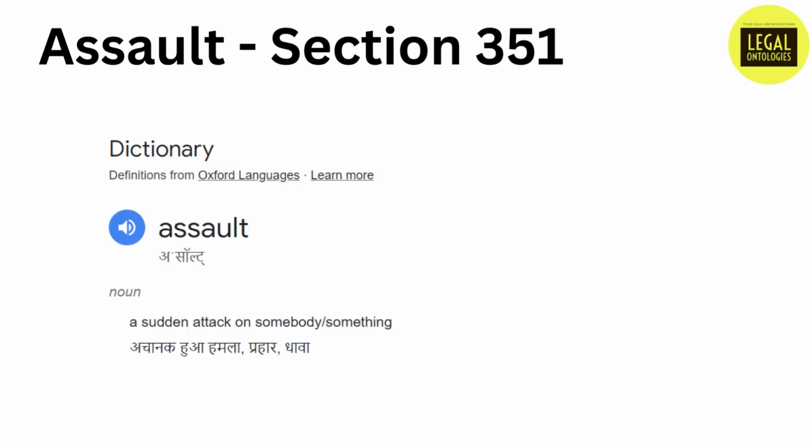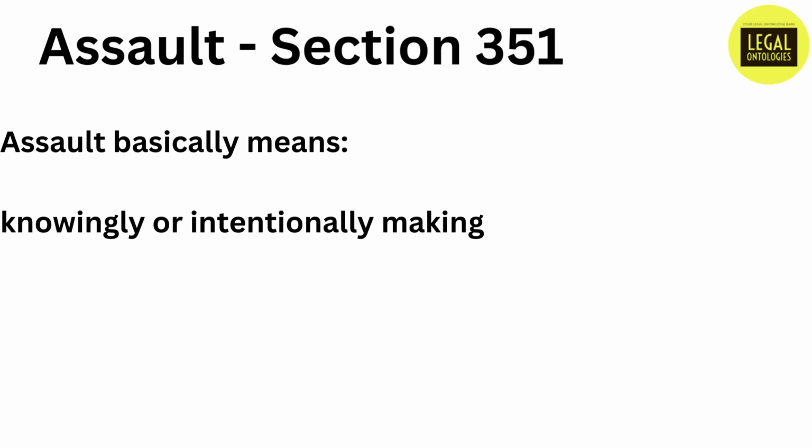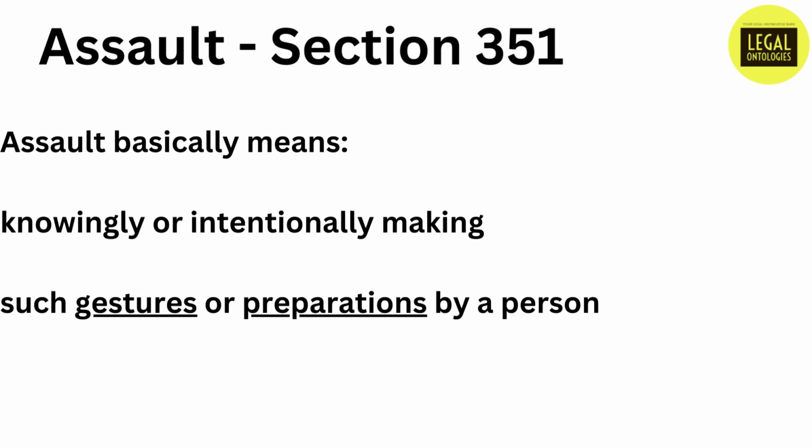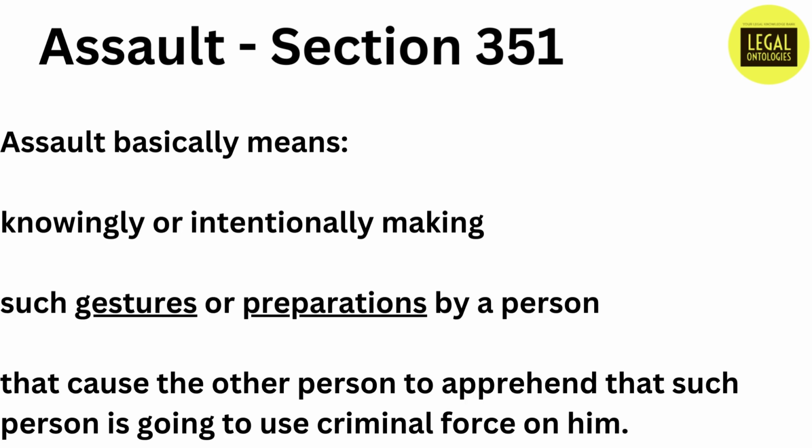The dictionary meaning of assault is to make a physical attack on someone. But under section 351, the meaning of assault is somewhat different. As per section 351, assault does not mean making a physical attack on someone, but instead it means knowingly or intentionally making such gestures or preparation by a person that gives an impression to the other person that such person is going to use criminal force on him.